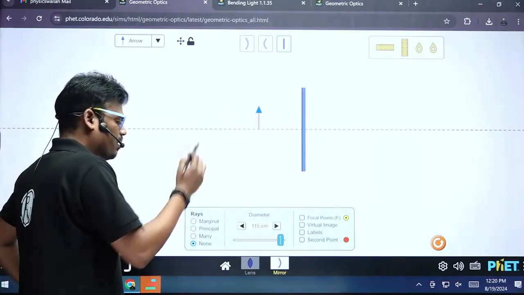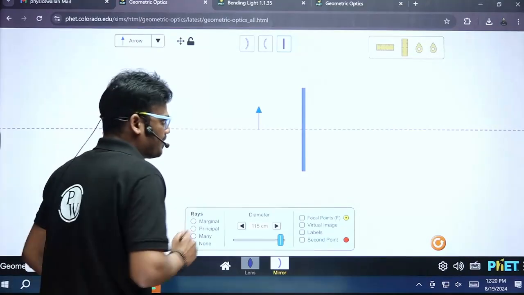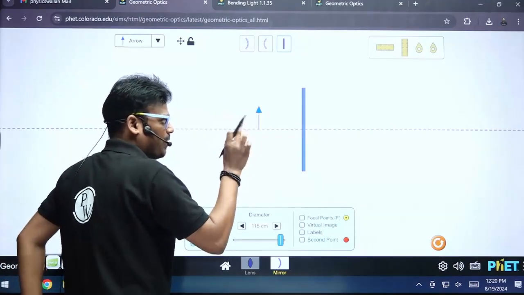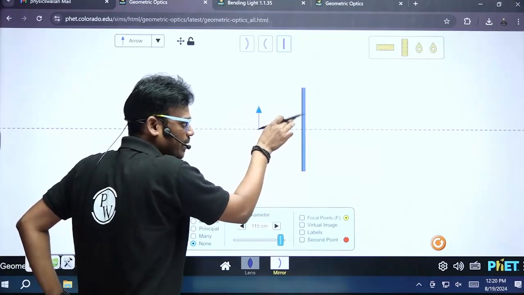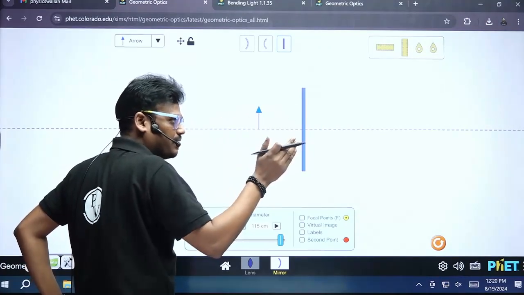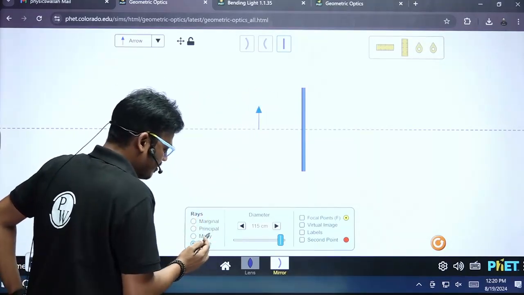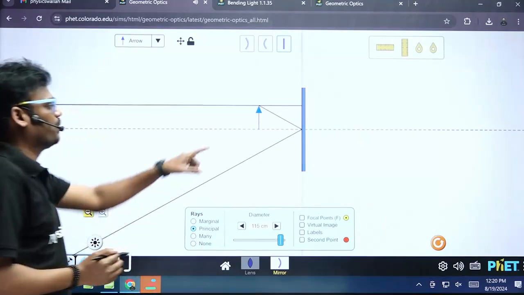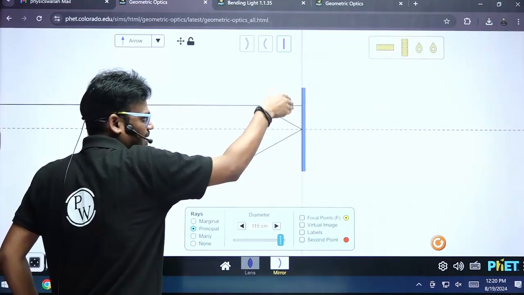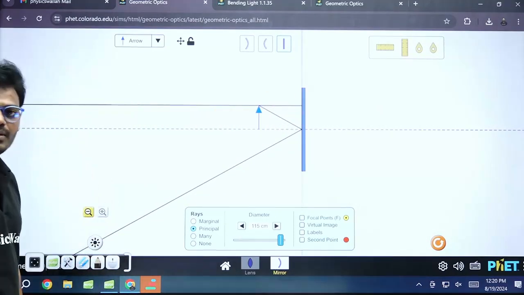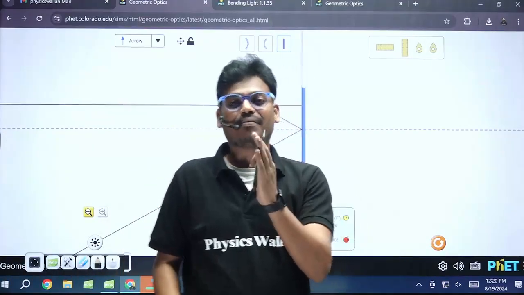I'll consider rays. Clearly you have to give attention. First, two rays will start traveling from the object to the mirror. Those are incident rays. After striking, they'll come back. Let's try to understand. First they'll strike the surface, that is the mirror, and come back. This phenomenon we call light reflection.